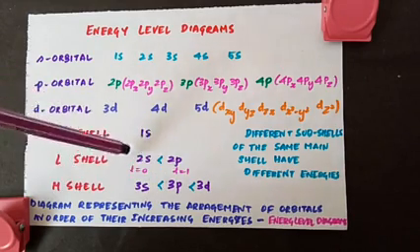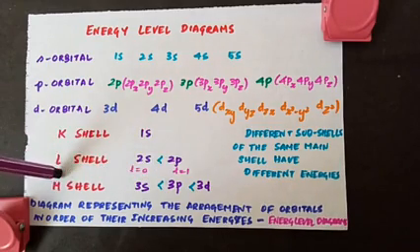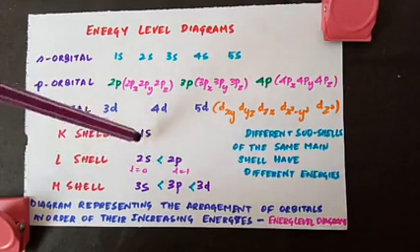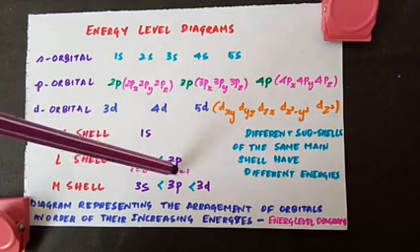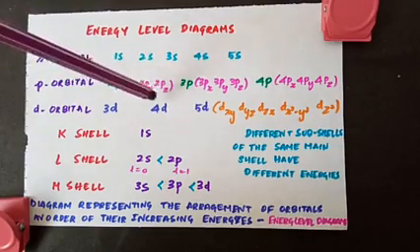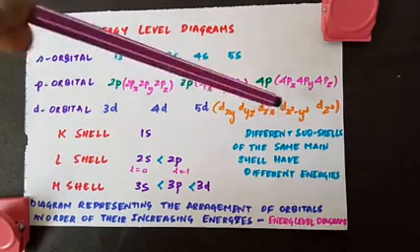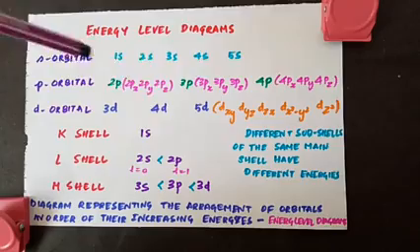But different subshells of the same main shell. See, this is the main shell, L shell. In that you have two different subshells. Those two different subshells will have different energies. See, 2s has a lesser energy than 2p. But the orbitals within the same subshell all will have the same energy. Now all these three will have the same energy, and all these five will have the same energy. We call that a degenerate level. Degenerate orbitals, which means they have the same energy.